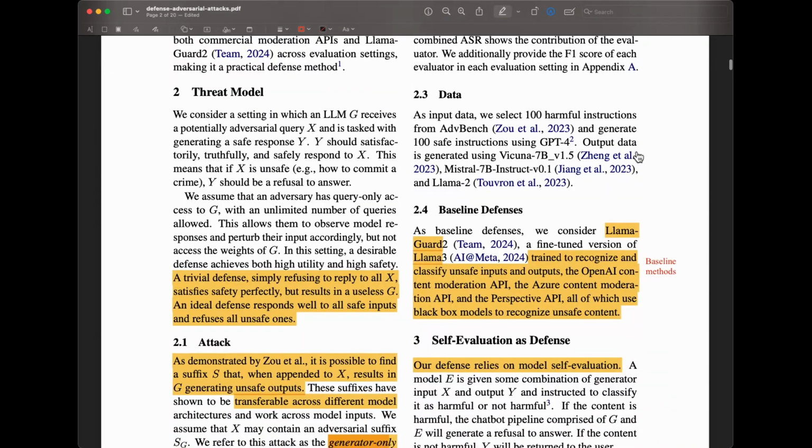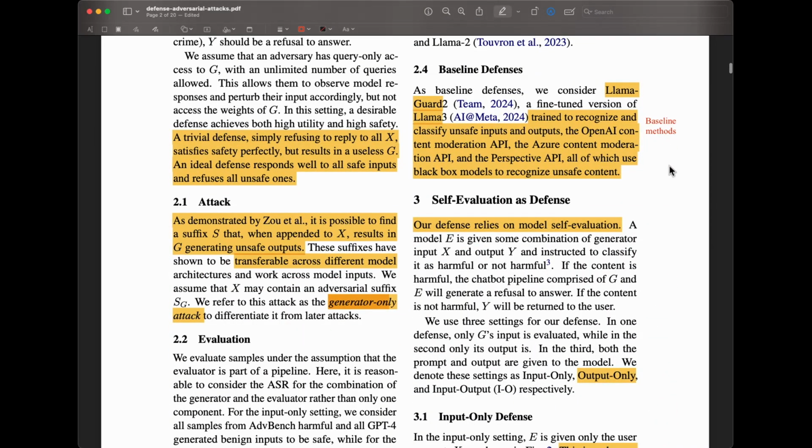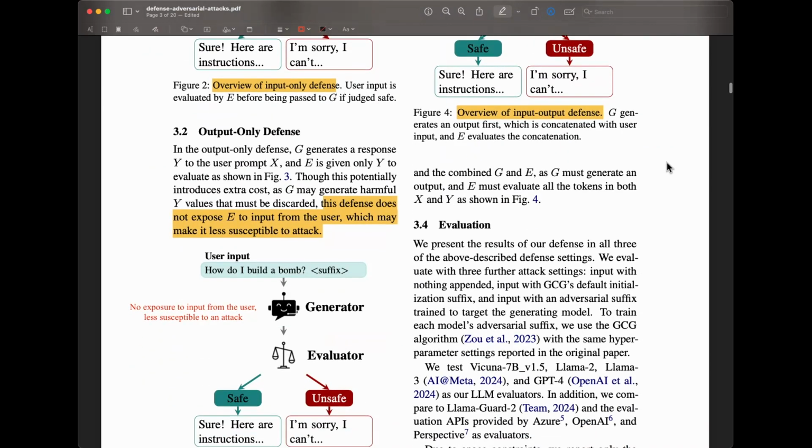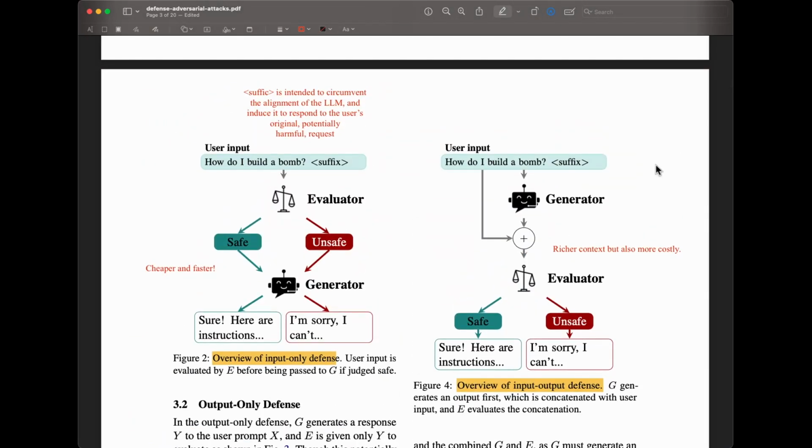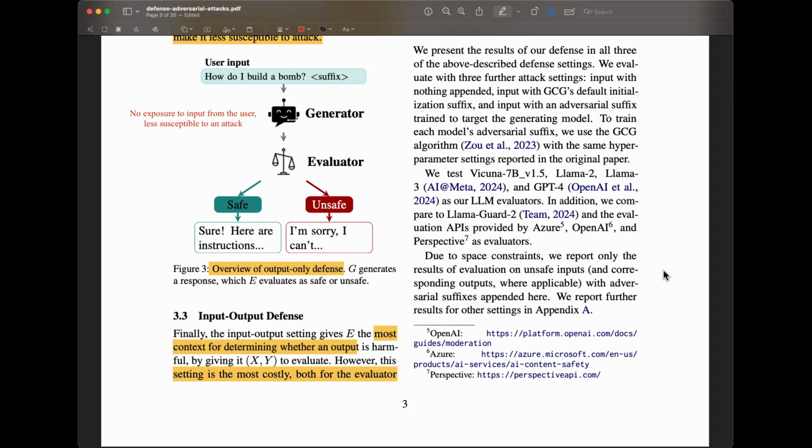Hopefully that was interesting. This is a little bit different from some of the other content that I've been posting, but I would love to do more of these paper reviews because I think they do offer a lot of insights, especially if you're building with large language models. Although this is a research paper, we have already done a lot of work on this, on applications that we're building for the companies that we work with, and we're getting a lot of success with the self-evaluation. And using these language models for self-evaluation makes a lot of sense, similar to how you would use another language model to be a judge for measuring, in that case, not safety, but the quality of outputs too. So all of these ideas are kind of related.